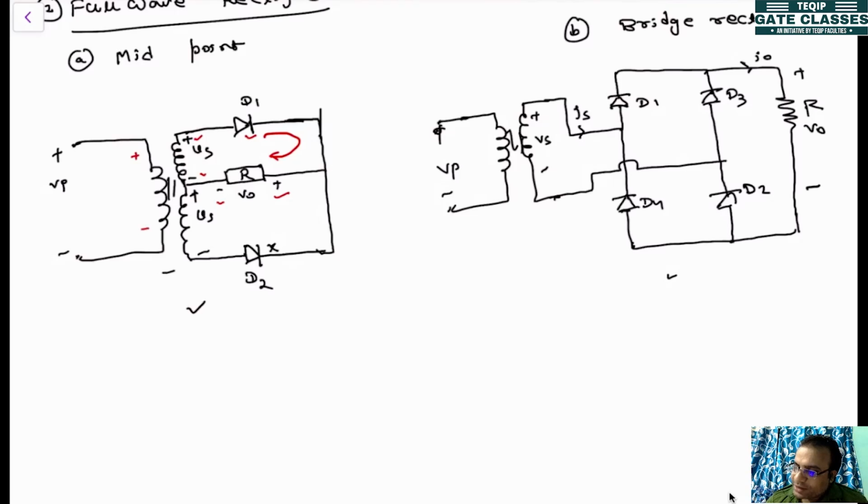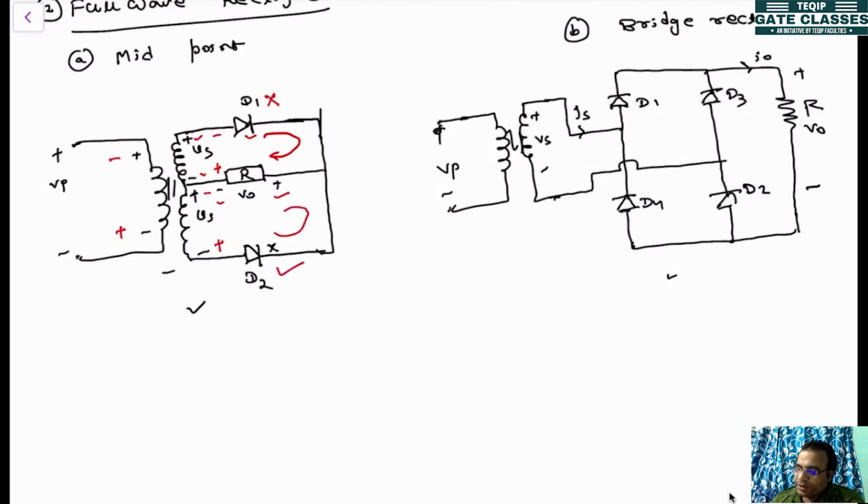The negative half cycle, what will happen? The black one is the positive half cycle, and in the negative half cycle, this is minus, this is plus. So this will become minus, this will be plus. With this polarity, D1 will not conduct, but D2 will conduct.